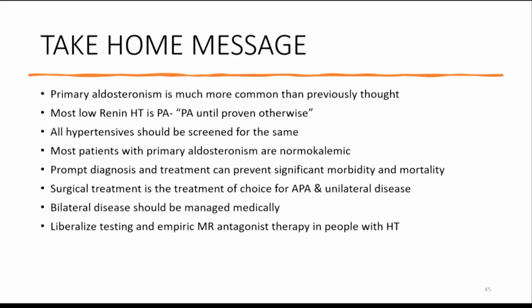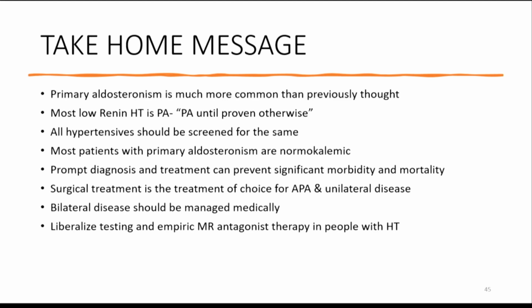So to summarize, primary hyperaldosteronism is very, very common, it's not uncommon. Most of the low renin hypertension is primary hyperaldo, unless proved otherwise. All hypertensive patients ideally should be screened for primary hyperaldo, and most patients with primary hyperaldo are normokalemic, so don't wait for potassium to go down. Immediate diagnosis and treatment is useful, particularly to prevent long-term comorbidities, morbidity and mortality. Surgical treatment is definitely the treatment of choice whenever you are able to locate the adenoma.